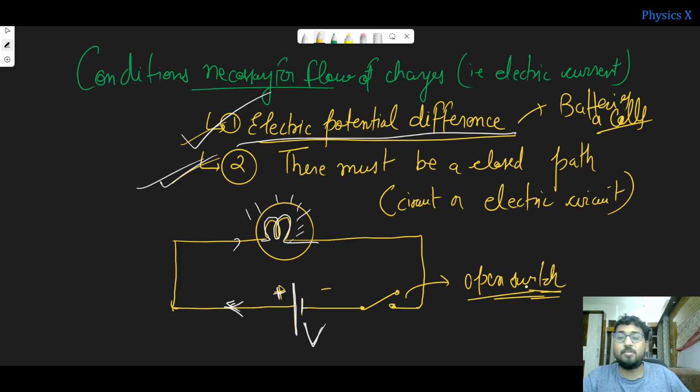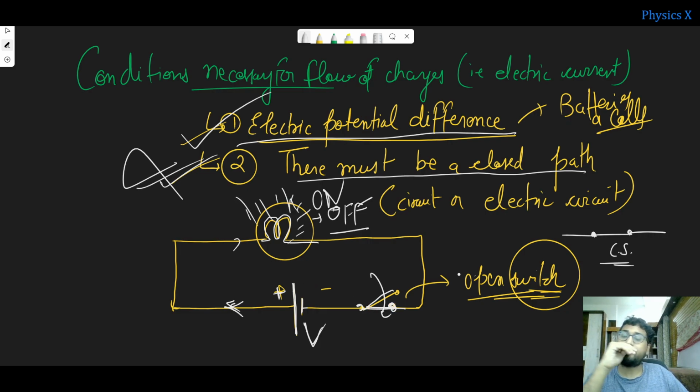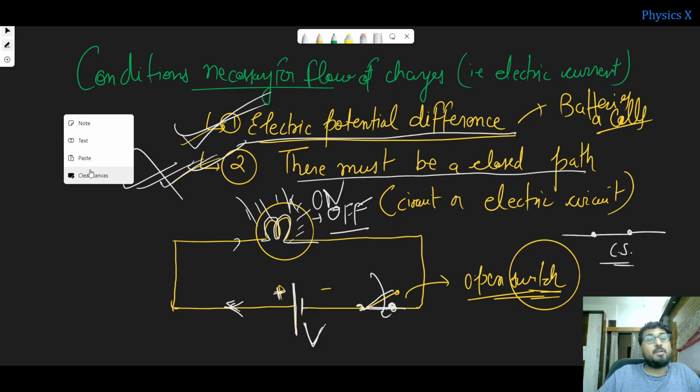An open switch is controlling this part, that there must be a closed path. So the switch is open, that means this circuit is now open. So this condition is not satisfied, so the current will not flow. That is why the bulb will turn off, right? The moment you close this, the closed switch is represented like this. This is a closed switch. So when you close this switch, what will happen? Now the circuit becomes closed and this bulb will turn on. So these are the two necessary conditions which must be there for electric current to flow.